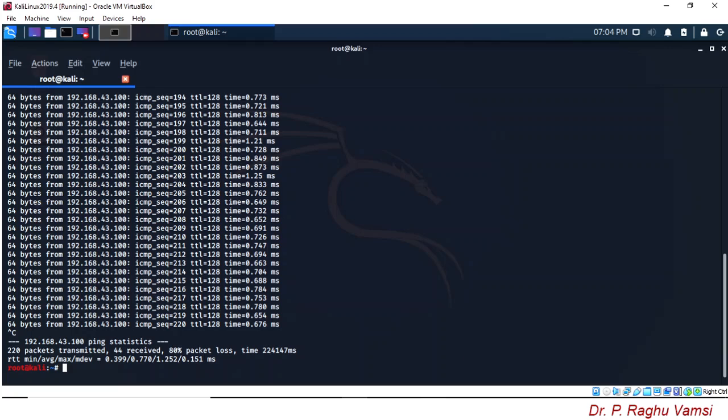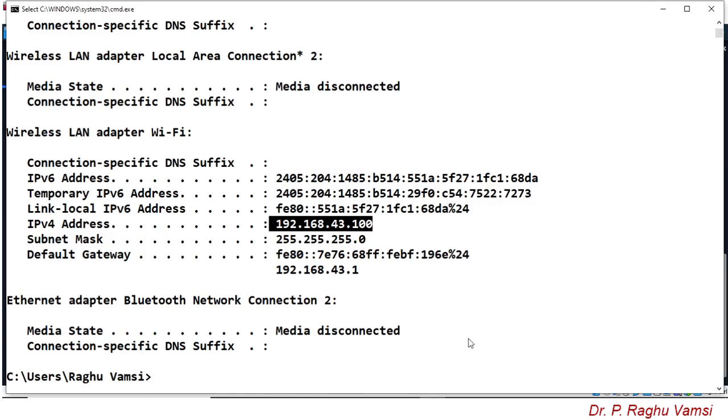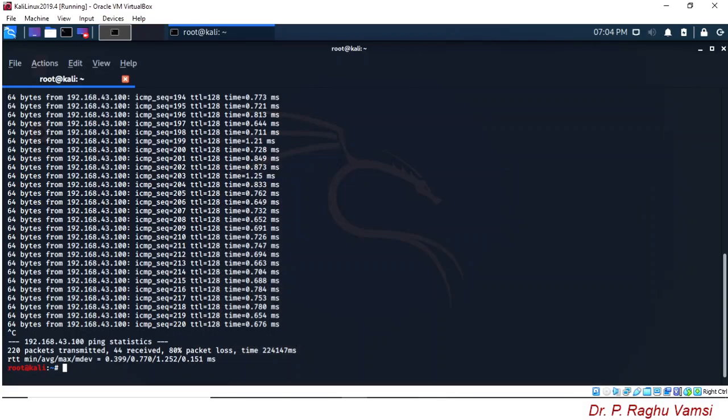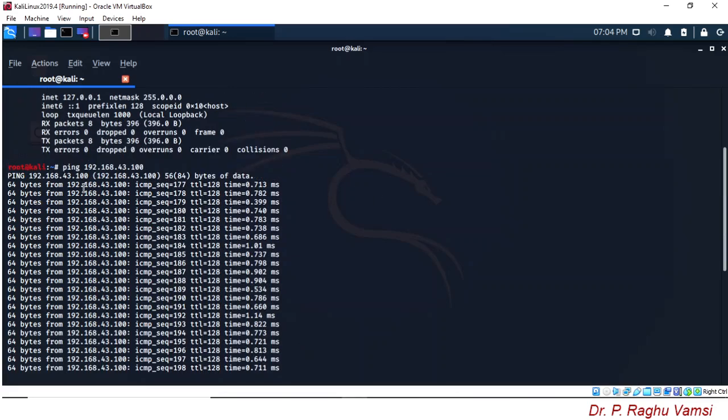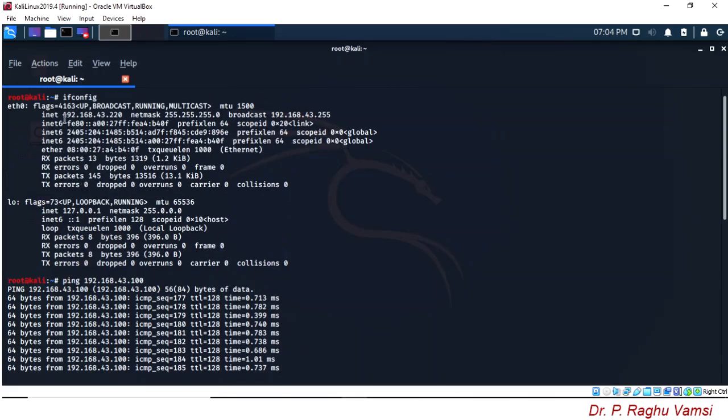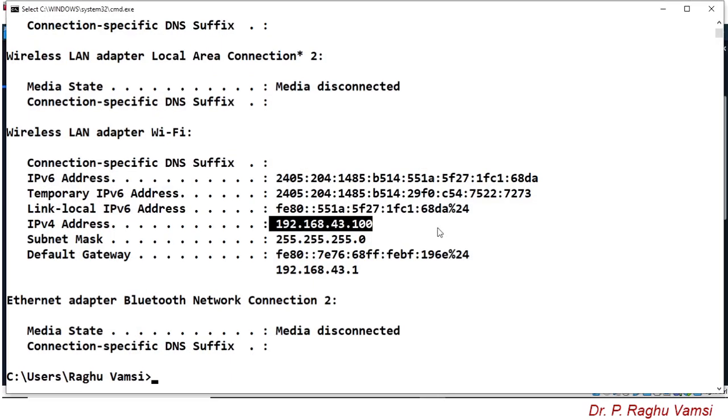Now we'll see how the request or communication will happen from the host to the guest operating system. We have seen here the guest operating system's IP address is 192.168.43.220. So now I am going to ping this 220 IP address from the Windows 10 operating system.